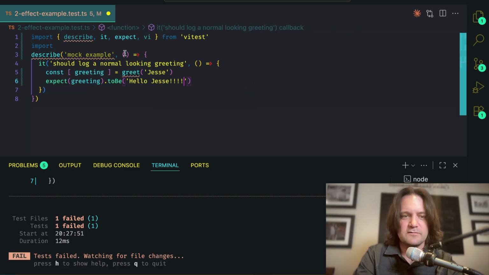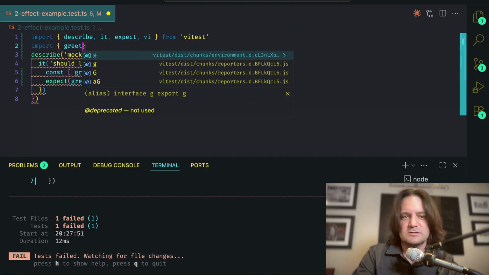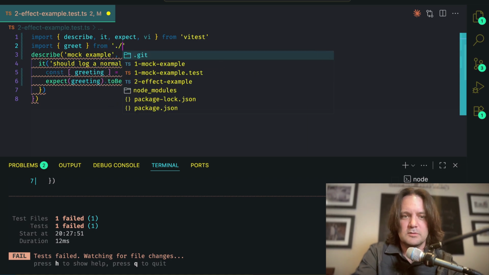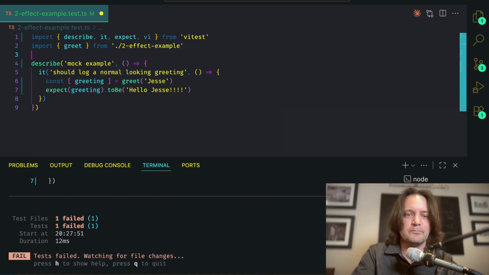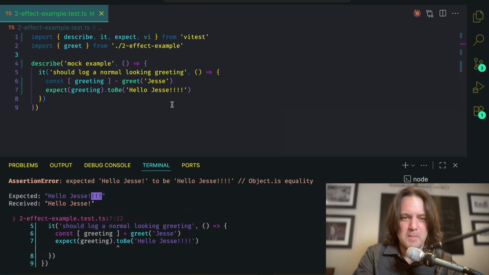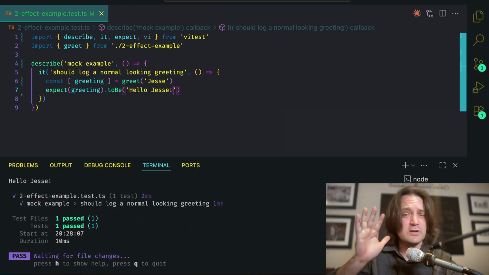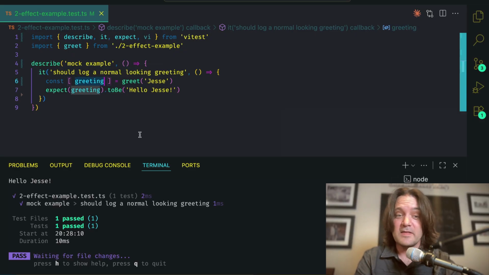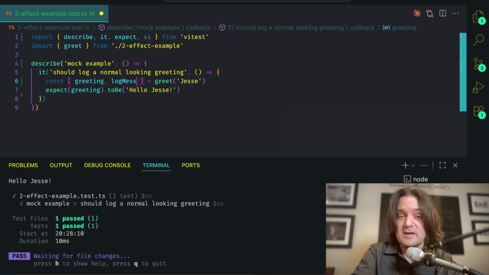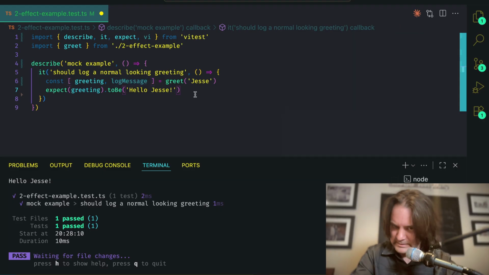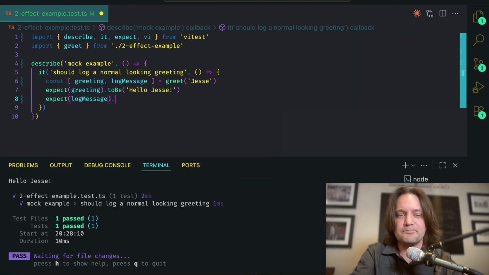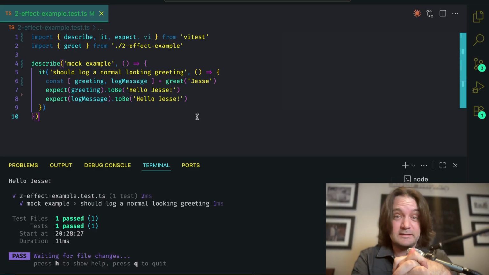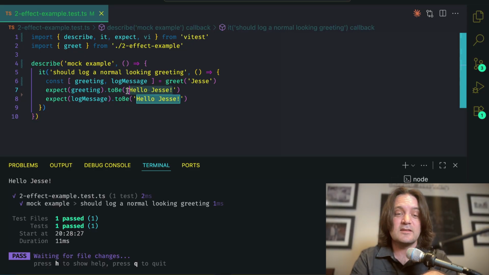And let's change it up just to make sure it fails. Import greet from to effect example. And it is mad because it doesn't match perfectly. Now it's green. Fantastic. How do we test the console? Well, you remember, without a mock, we got a log message as the second parameter. And currently, that log message per the type system is pretty much the same value. So we know that it did the right greeting because we can see it and it is what we expect.